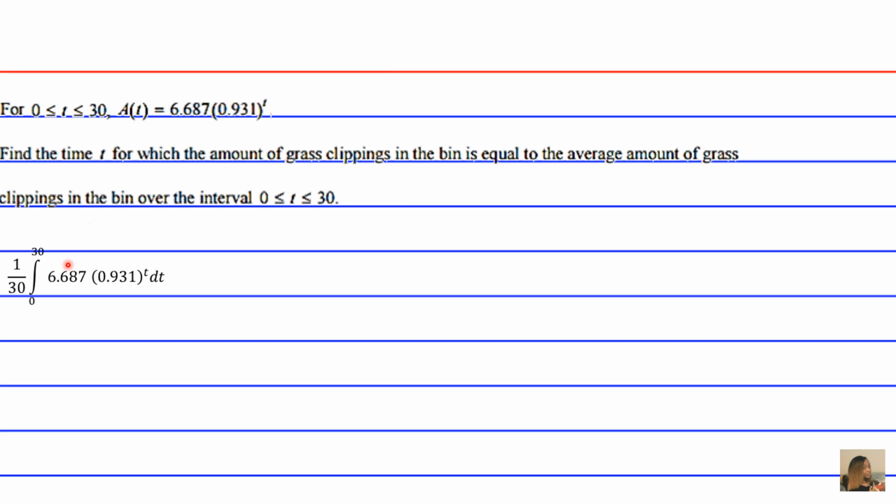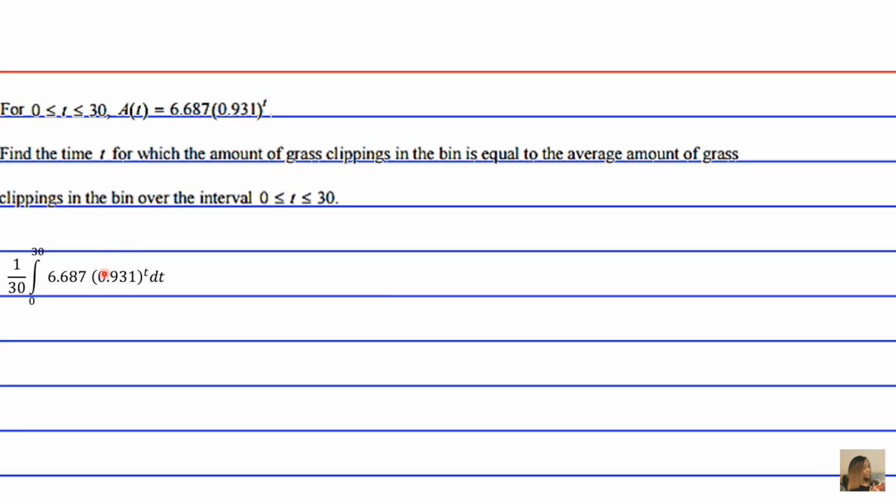You just basically take the integral of A of t, which gives you the amount of grass from 0 to 30 days, but then to find out the average, you divide by the amount of days or the time duration. So we're multiplying by 1 over 30, okay?